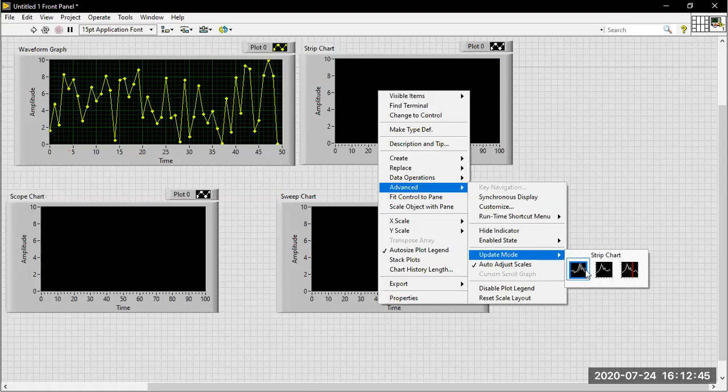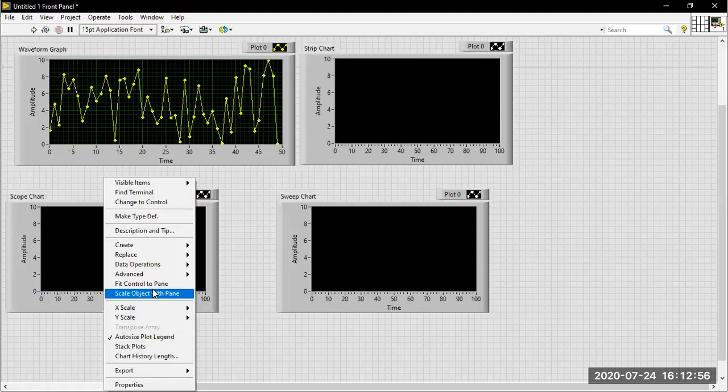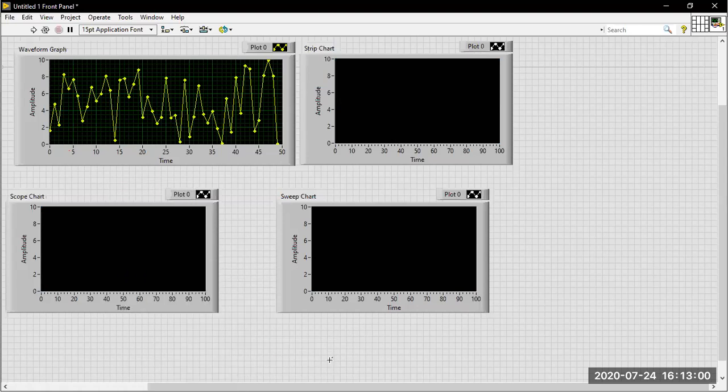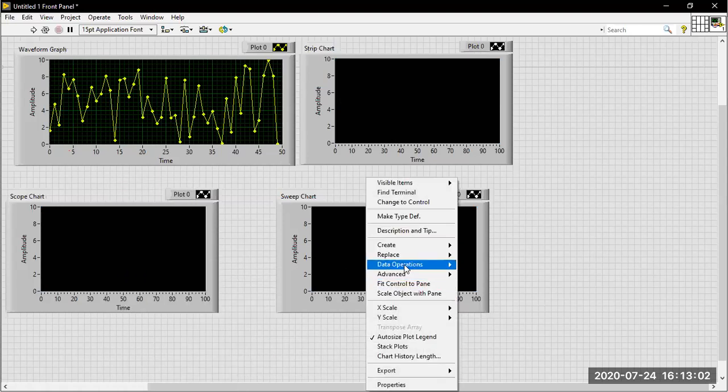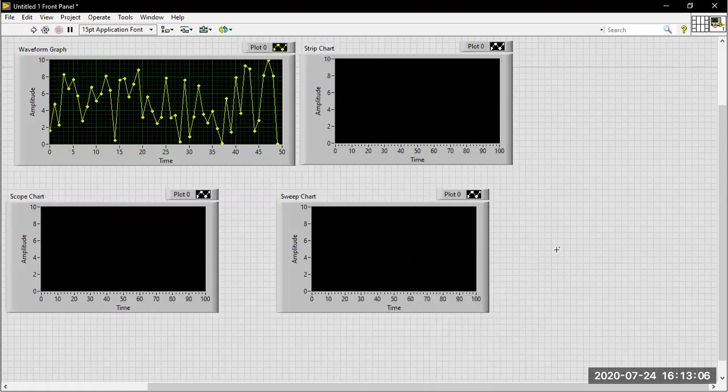In Update Mode you have the strip chart. By default, strip chart only you will get. Strip chart, scope chart, and sweep chart will be available over there. So I am choosing strip chart here, and this will be scope chart: Advanced, Update Mode, scope chart. And this is the sweep chart: Advanced, sweep chart. Okay, three things are available over there.